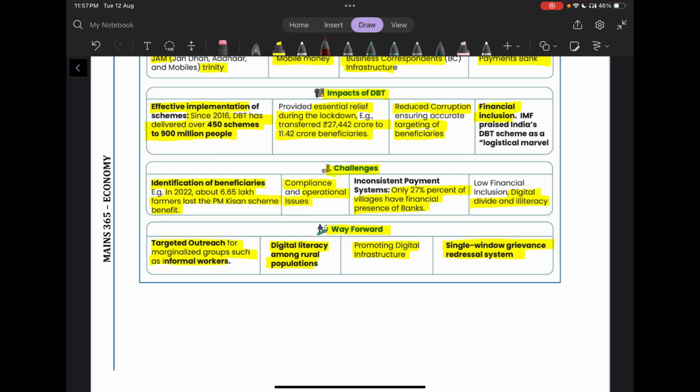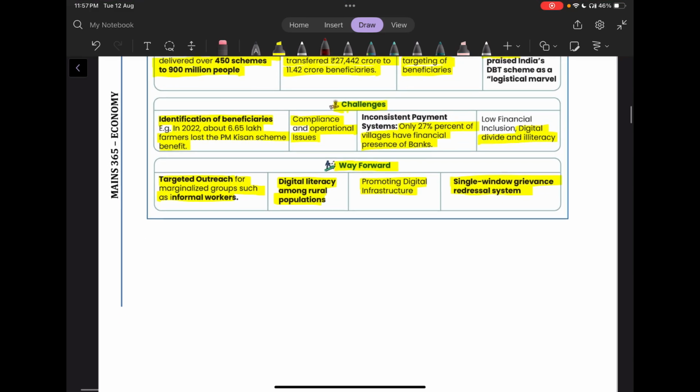Then there are compliance and operational issues. Then only 27% of the villages have financial presence of banks. So this is a very low number. Then, as usual, our digital divide, our illiteracy rate is very high. We have low financial inclusion.